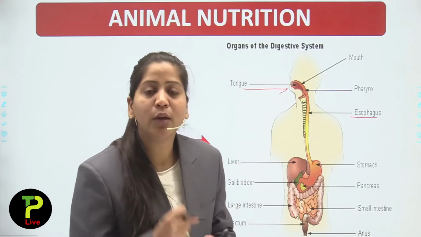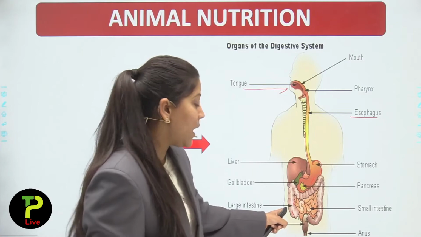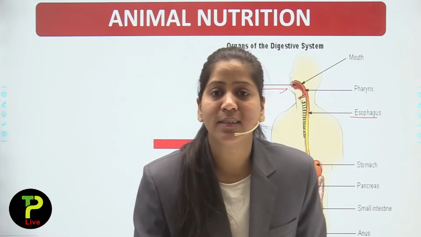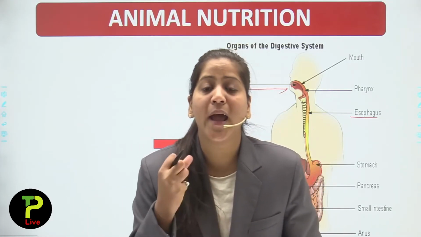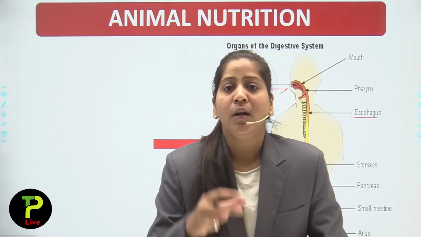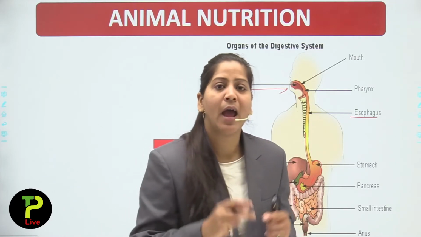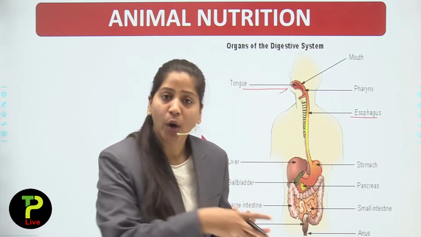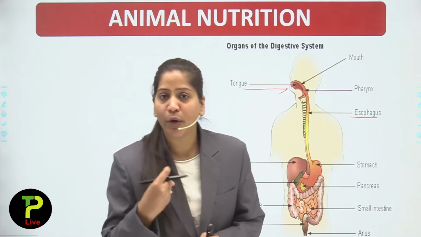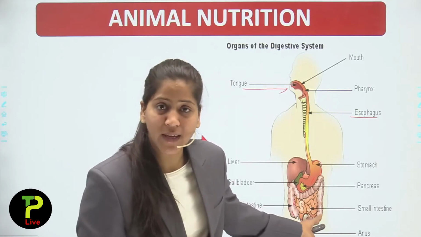And where your water will get reabsorbed from food is the large intestine. The large intestine is the part of your digestive system or digestive tract where the absorption of water takes place, and the maximum digestion and the intake of nutrients from your food will take place in the small intestine.